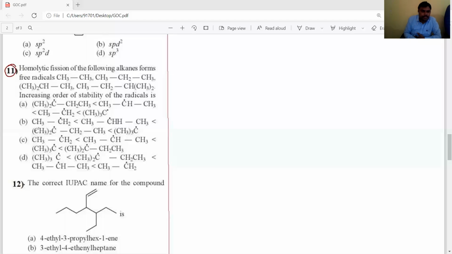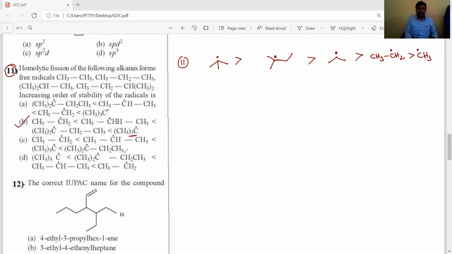The correct answer is this one, which is more stable than CH3CH2 radical and then CH3 radical. So the option is present in B. B is the correct answer.